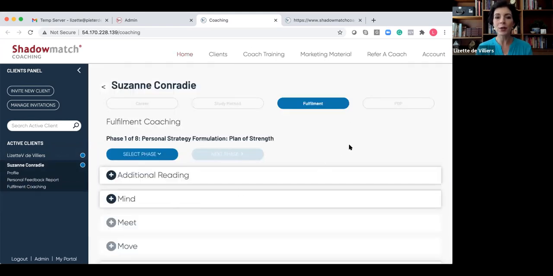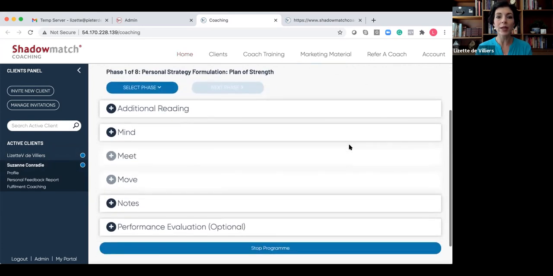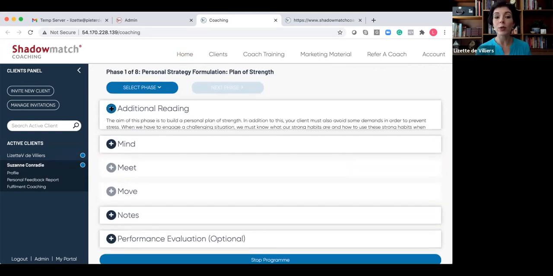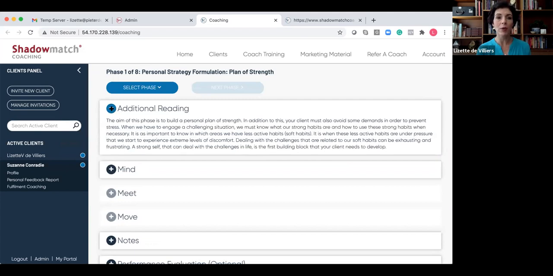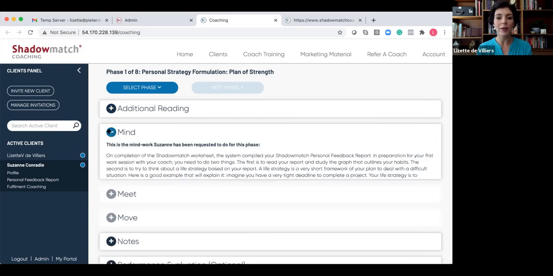On my side as coach, I see fulfillment coaching for Suzanne Conradie, phase 1 of 8, personal strategy formulation plan of strength. I have the option to do additional reading that will prepare me for this coaching session and upcoming sessions with my client. You will notice that I've got a mind, meet, and move phase. The meet and move phases are not yet active because the system wants me to first work on the mind phase. So let's open the mind phase.